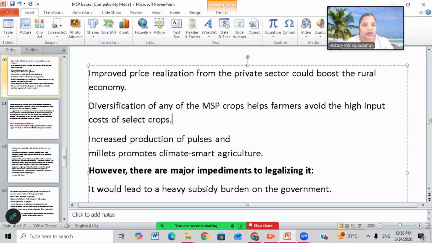So a farmer diverts to one particular crop to get proper MSP. But what happens? The production cost will be high. Suppose he is producing rice for years, for which the production cost is very low. Even though he does not get a proper price afterwards, he does not incur losses.